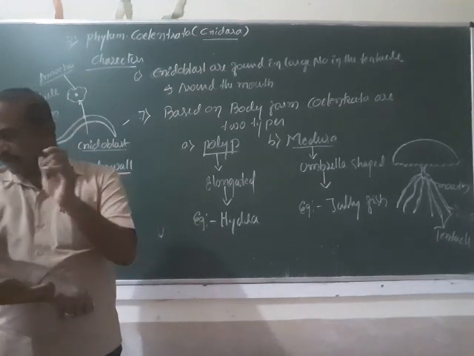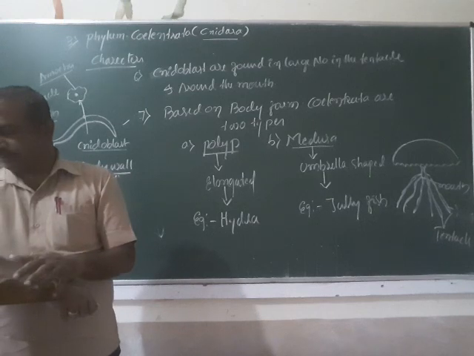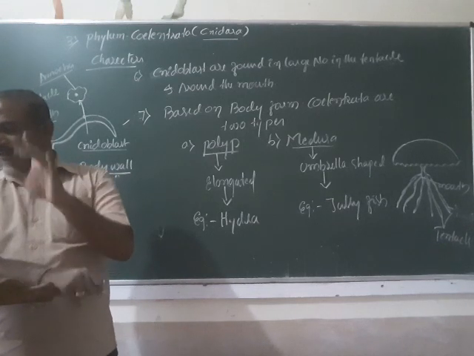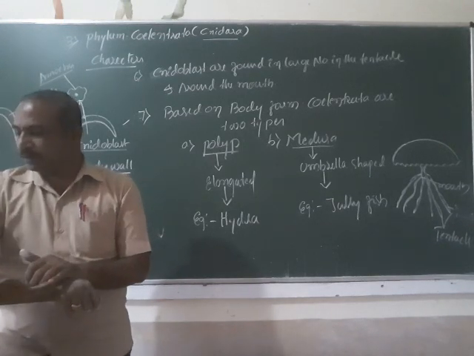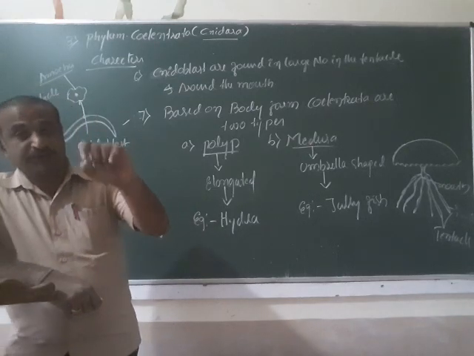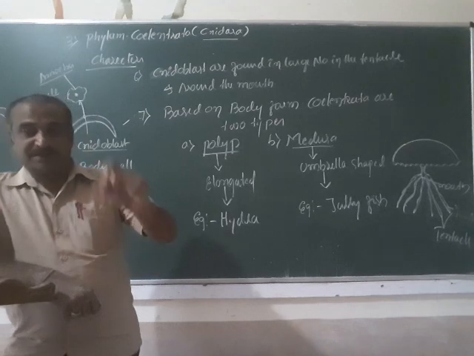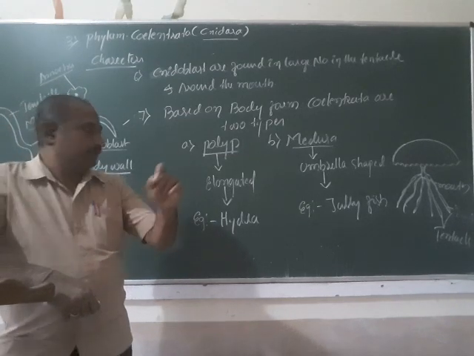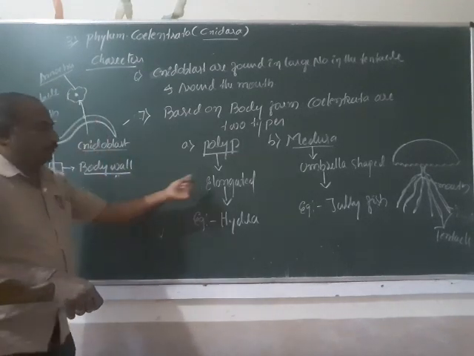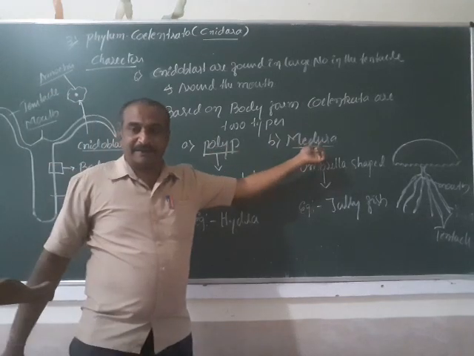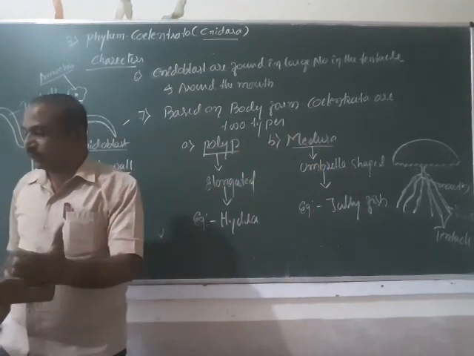Now, Coelenterata exist in both forms, a very important character. Once it takes the form of polyp, and another time it takes the form of medusa.